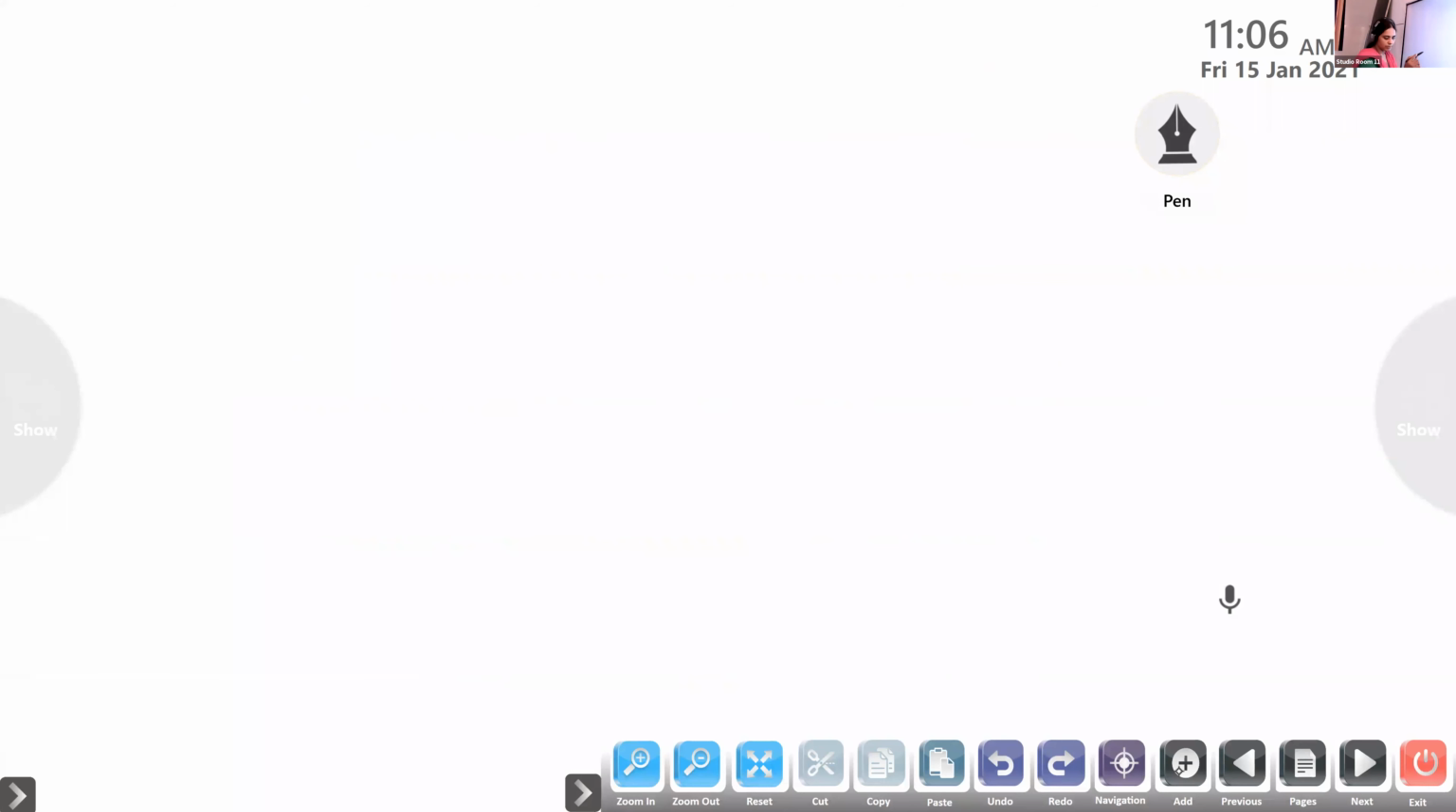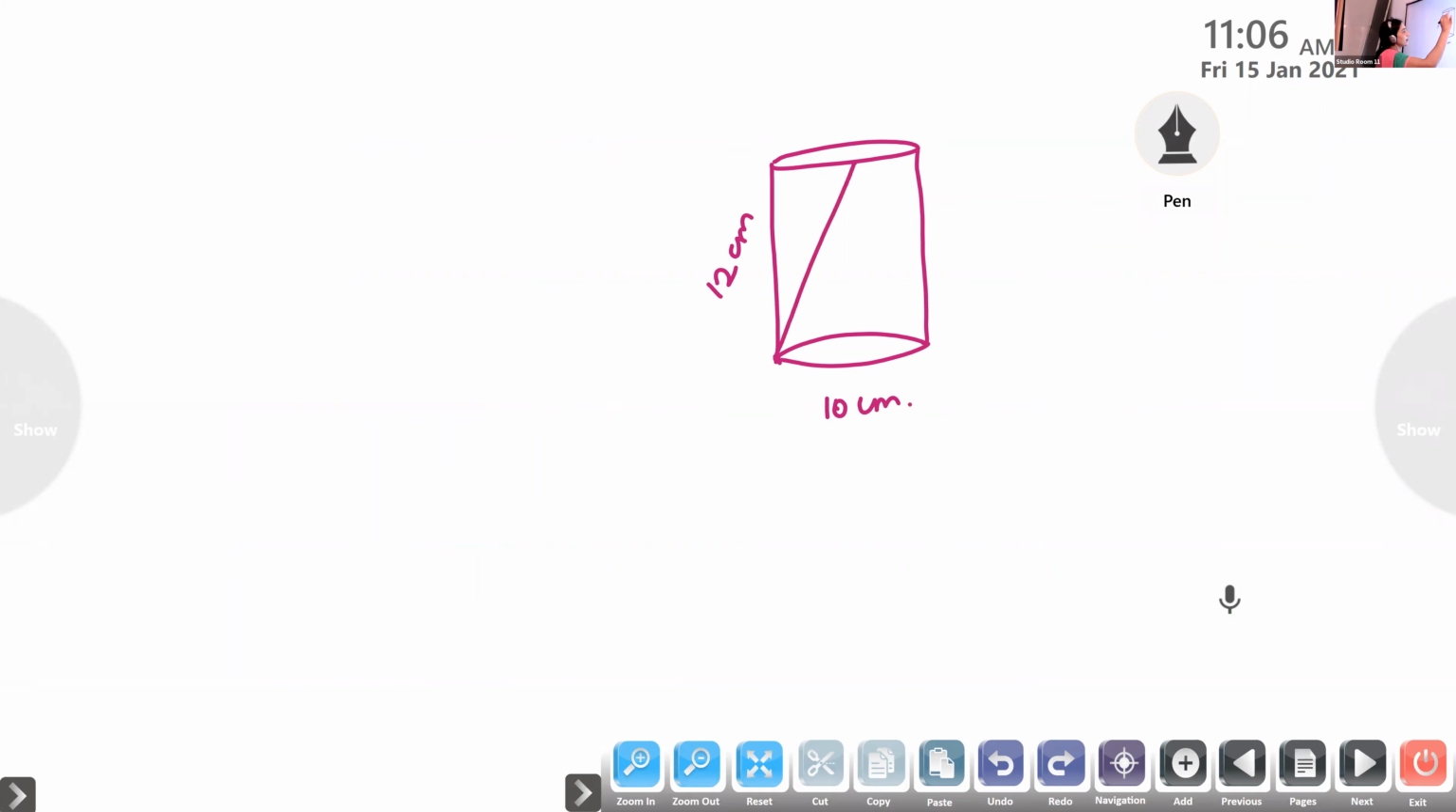So look at here, from a cylinder of diameter 10 centimeter and height 12 centimeter. Height is given as 12 centimeter and this is 10 centimeter. A conical cavity of the same base radius and the same height is hollowed out. Find the volume and the surface area of the remaining solids. So two things are given there. One is a cylinder, the other one is a cone.